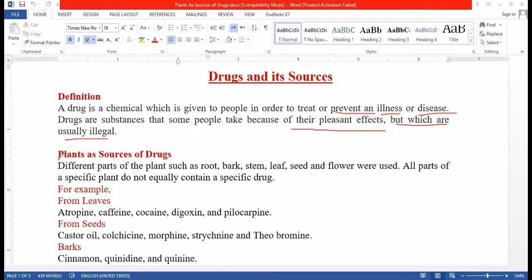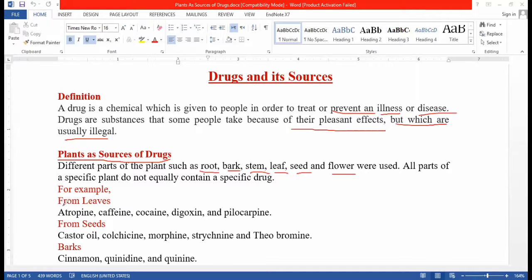Drugs are also obtained from plants. So plants are known as an important source of drugs. Different plant parts like root, bark, stem, leaves, seed, and flower are used as a drug source, but a specific plant does not contain a specific drug.